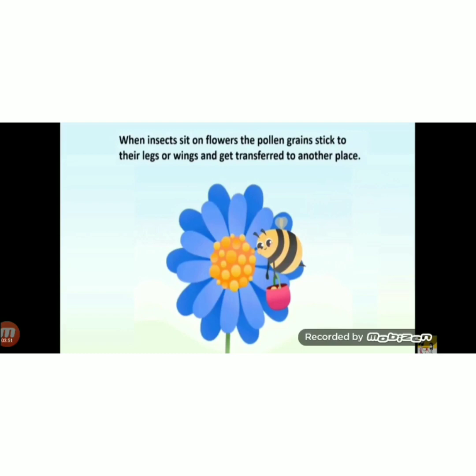And what is pollen grain? If you visit a garden or have a flower pot, you can observe that some dusty particles are present on the flower. When you touch it, it can stick to your finger. जब आप उसे टच करेंगे तो आपके फिंगर में स्टिक हो जाएगा, चिपक जाएगा. Exactly like this. That dusty particle is called pollen grains. When insects, butterflies, bumblebees and honeybees sit on a flower to suck nectar, the pollen grains stick to their legs and wings too.